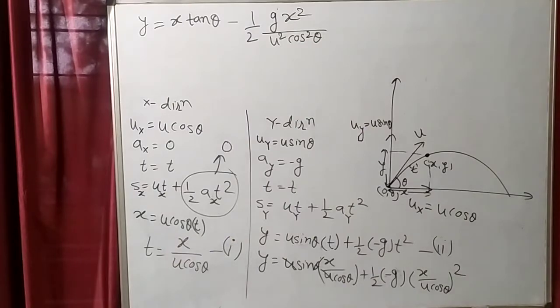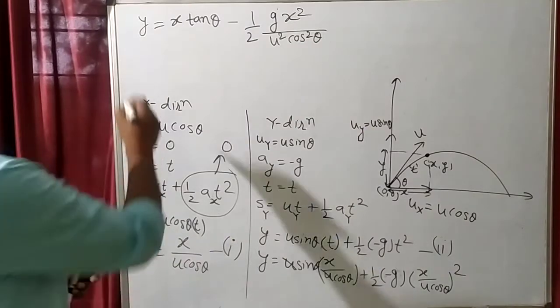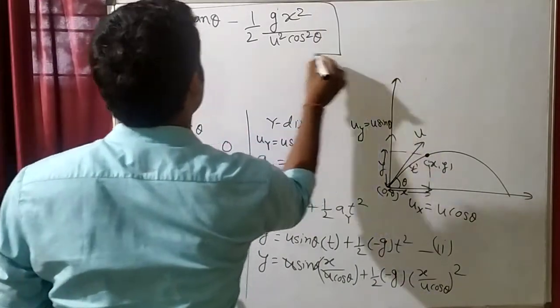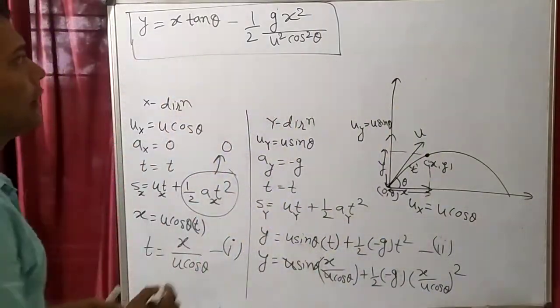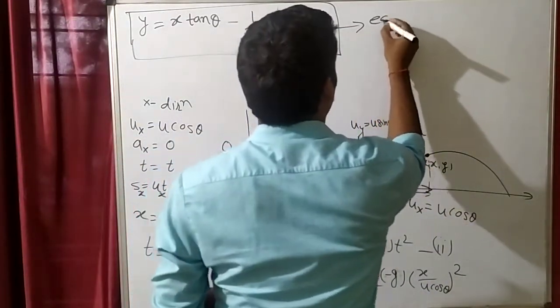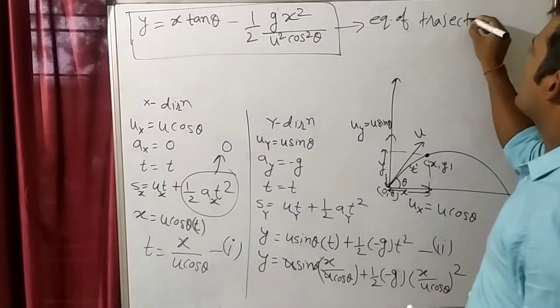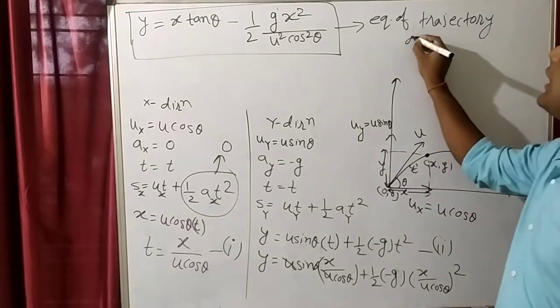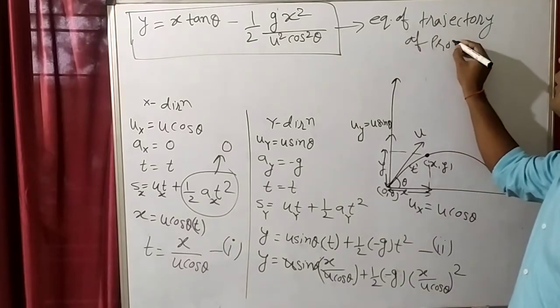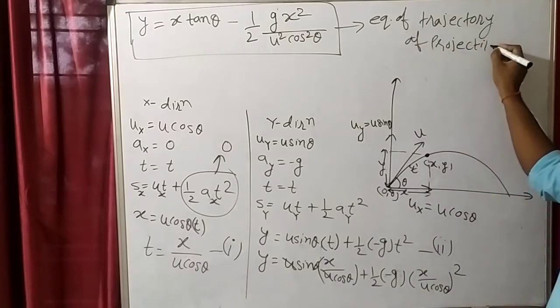So this is the final equation, that y is equal to x tan theta minus half g x square by u square cos square theta. This equation is known as the equation of trajectory of projectile. Why have I derived this equation?